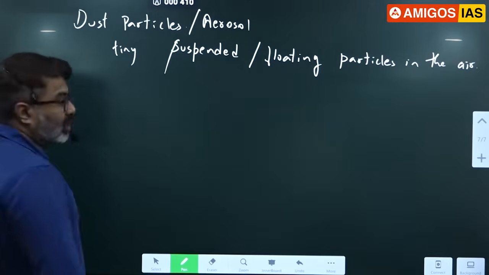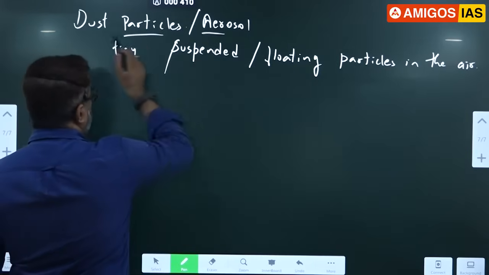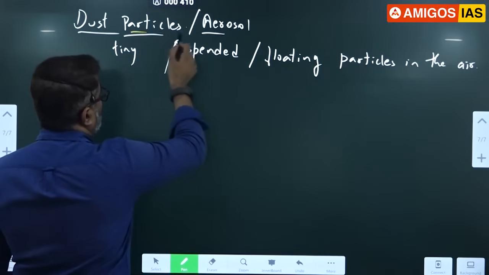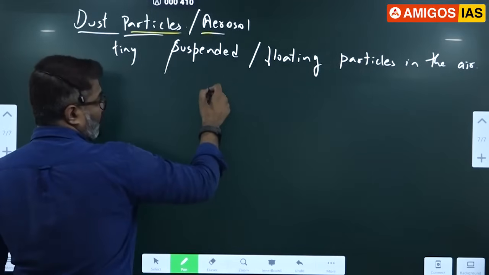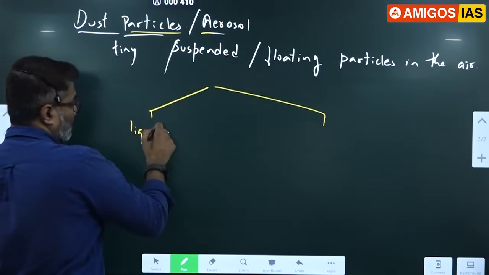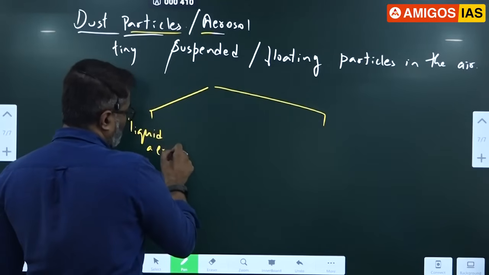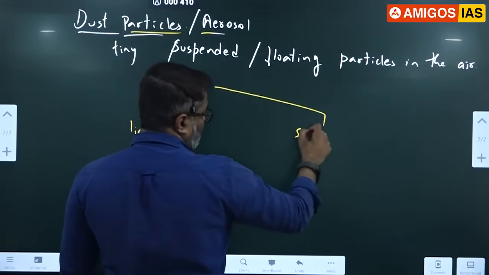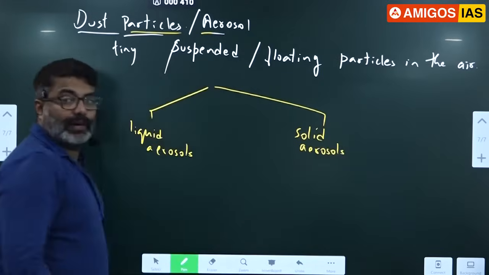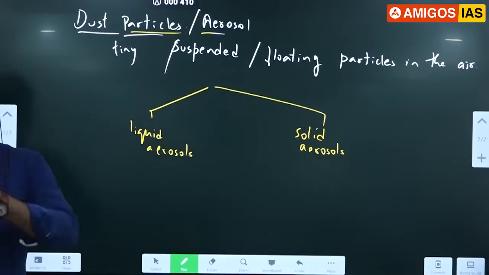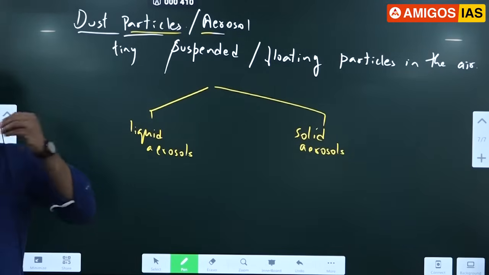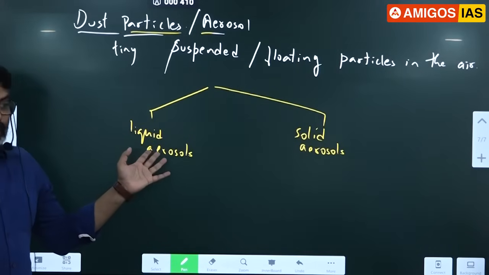Clear? So this is very important. The aerosols are further classified into two types: solid and liquid. Liquid aerosols, solid aerosols. Liquid aerosols come from our mouth when we sneeze or when we cough or when we talk. Correct. Sometimes when you are talking, particles keep coming out. That is liquid aerosols.